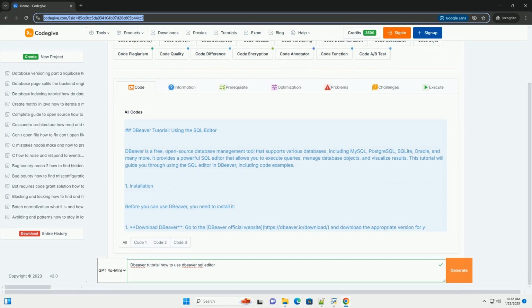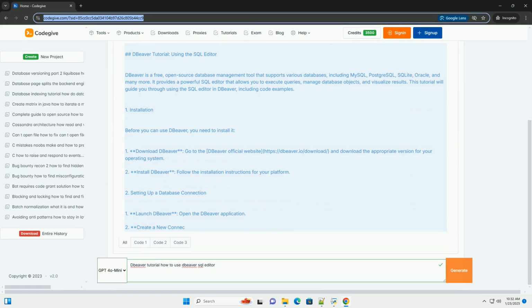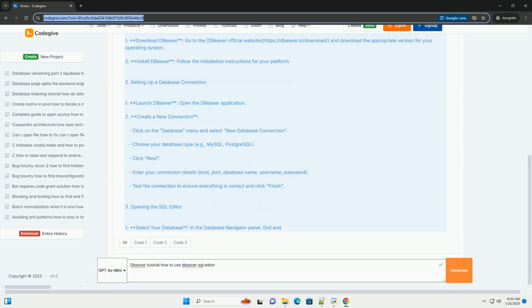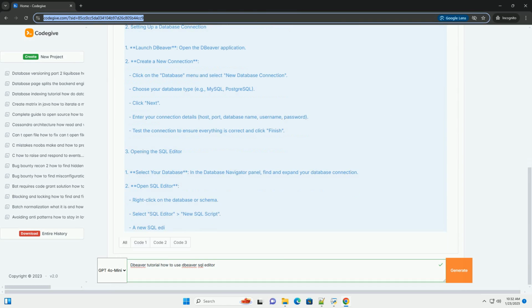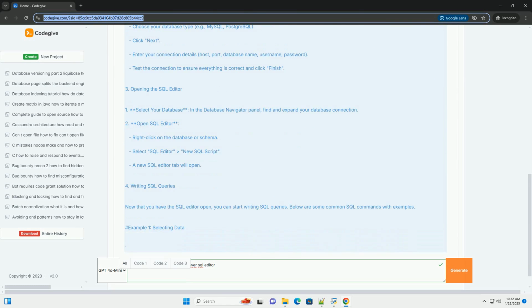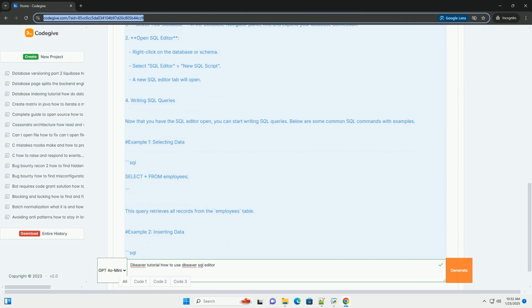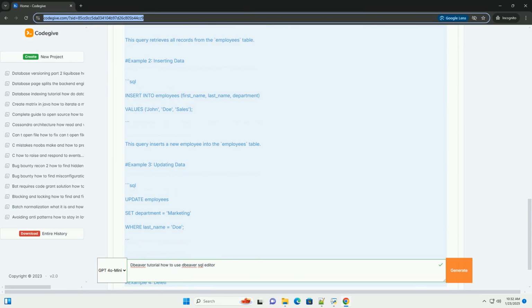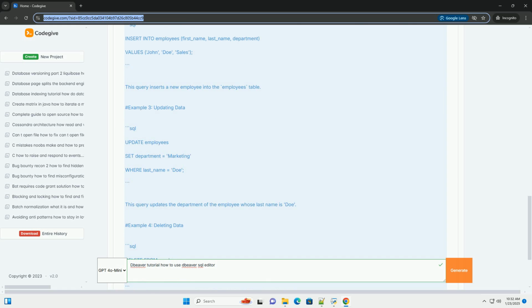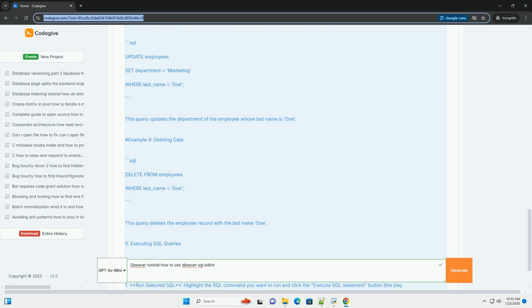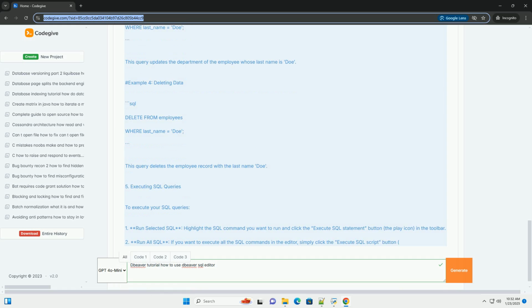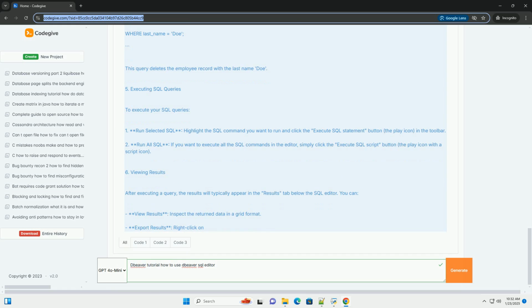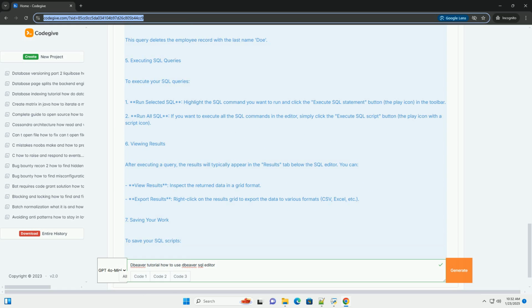DBeaver tutorial, using the SQL editor. DBeaver is a free, open-source database management tool that supports various databases, including MySQL, PostgreSQL, SQLite, Oracle, and many more. It provides a powerful SQL editor that allows you to execute queries, manage database objects, and visualize results. This tutorial will guide you through using the SQL editor in DBeaver, including code examples.